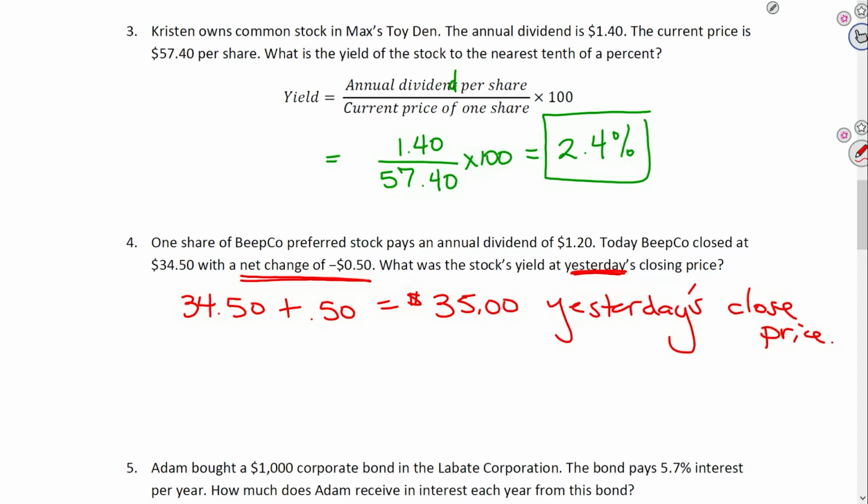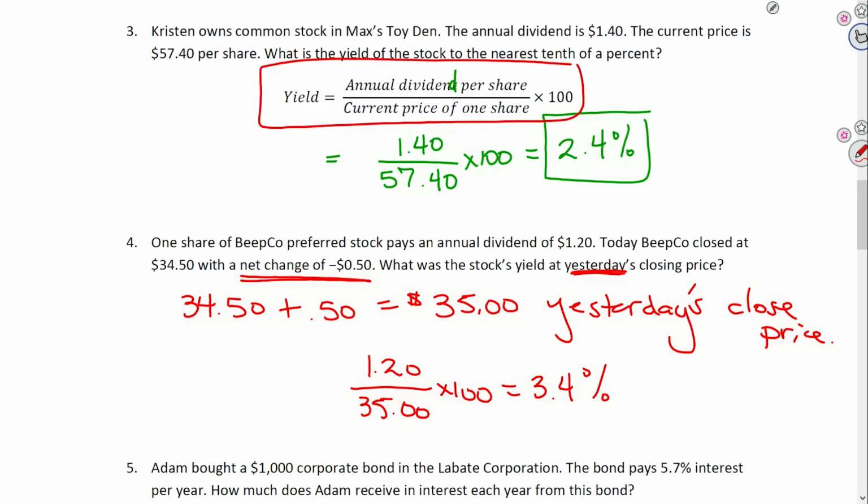Okay, so with that in mind, it is very much like the previous problem, where we take the annual dividend per share, $1.20, and divide by the closing price, which we just found is $35, times 100 to make it a percent, and we get 3.4%. Okay, so those are two problems about stock dividend yield. This might be an important formula for questions like that.